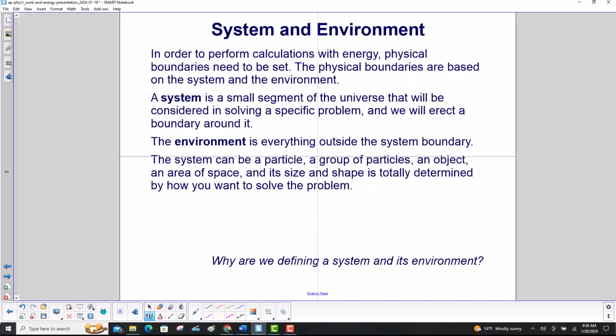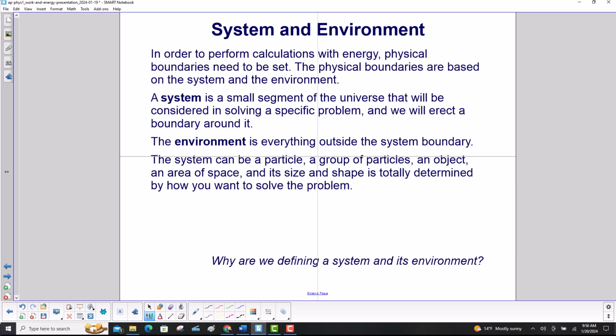In order to perform calculations with energy, physical boundaries need to be set. The physical boundaries are based on the system and the environment. A system is a small segment of the universe that will be considered in solving a specific problem, and we will erect a boundary around it. The environment is everything else outside the system boundary. The system can be a particle, a group of particles, an object, an area of space, and its size and shape is totally determined by how you want to solve the problem.